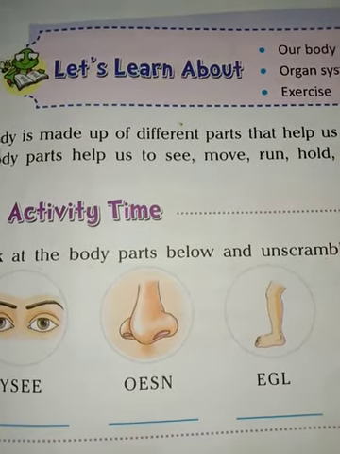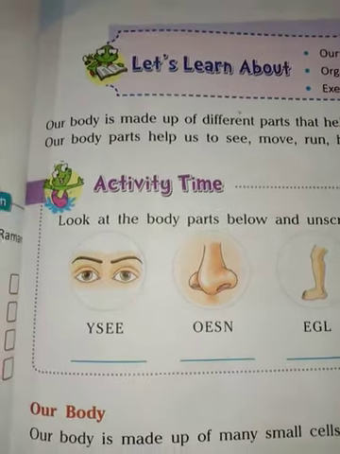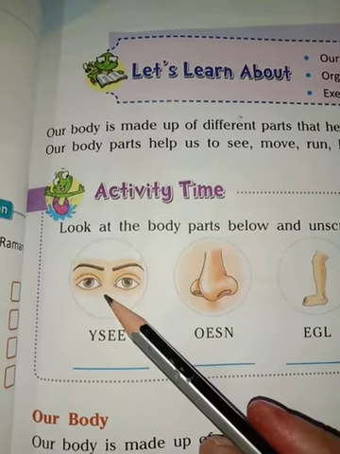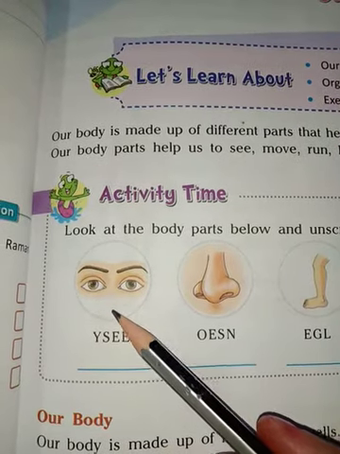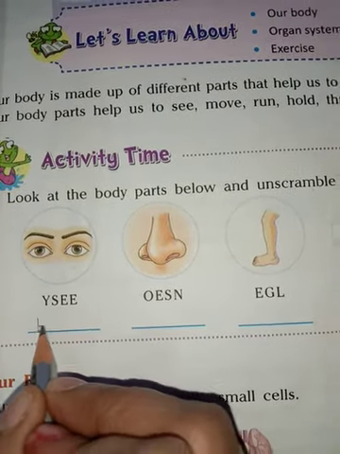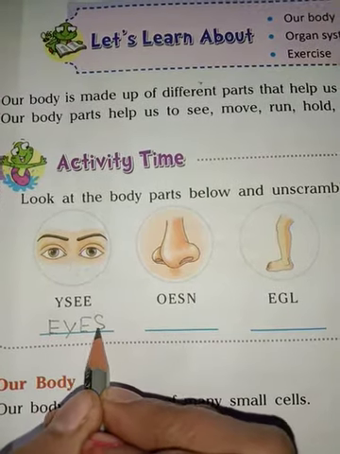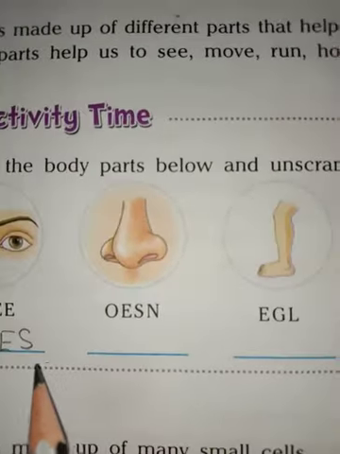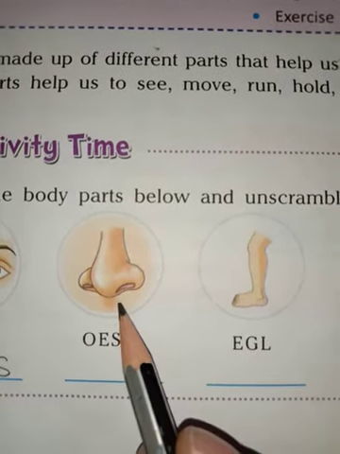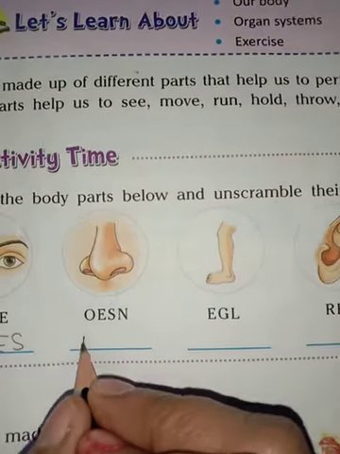What does the first picture resemble? Student, the first picture is of eyes. So we will write the correct spelling of eyes. Now the spelling of eyes, E-Y-E-S. Okay. Now student, the second picture is of nose. So we will write the correct spelling of nose. Now the spelling of nose,